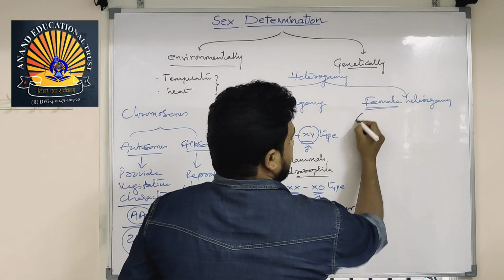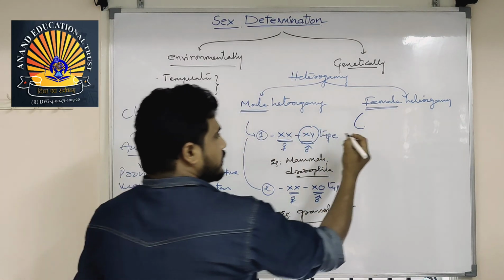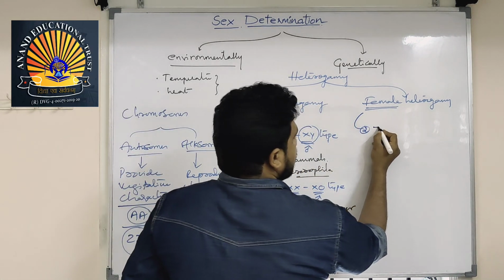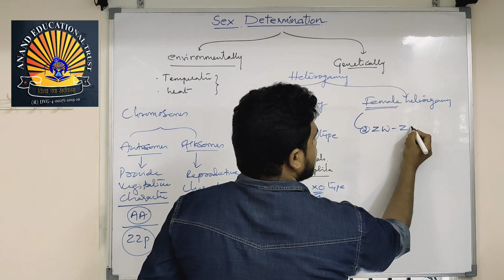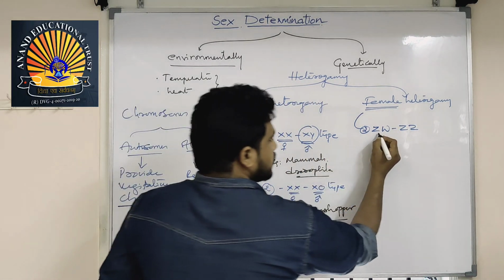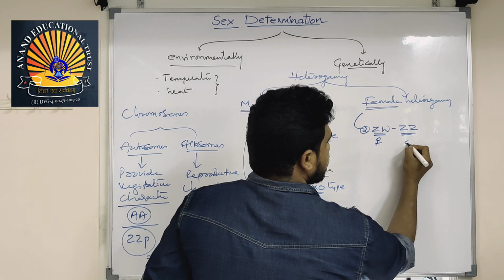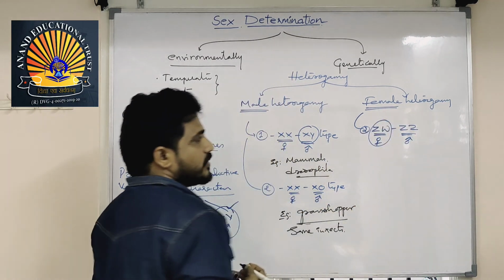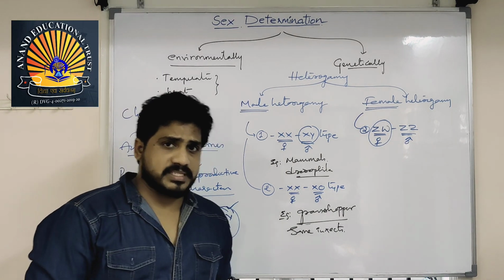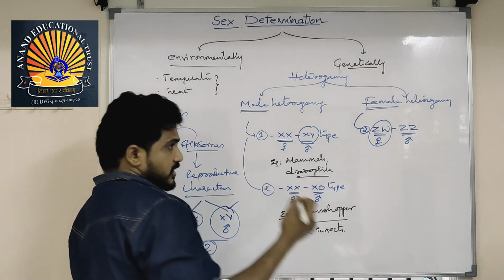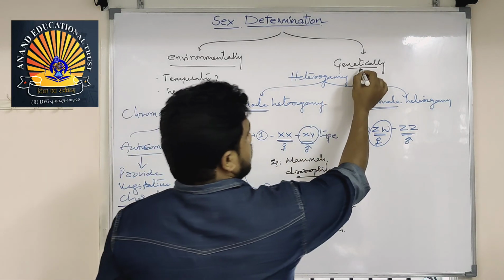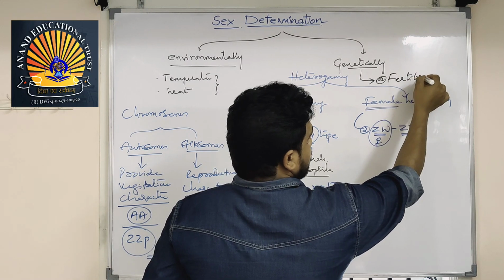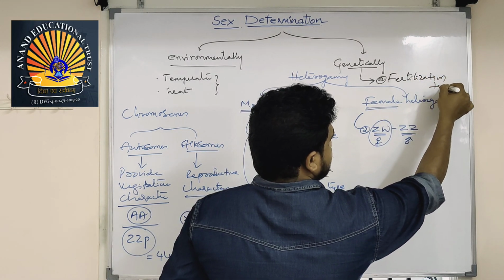Now, female heterogamy, I hope you got the idea. Here the female exhibits different gametes: ZW is female, ZZ is male. Here the male is homogamous and the female is heterogamous. So whoever has the heterogamous condition will be the reason for sex determination at fertilization. So it happens genetically at the time of fertilization.